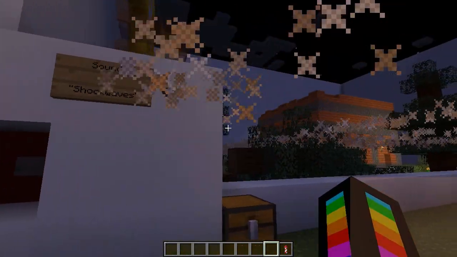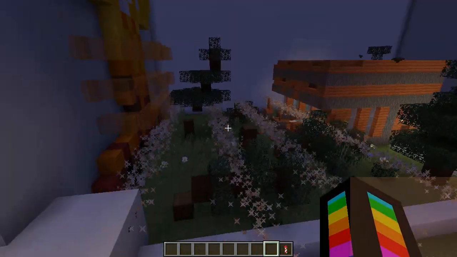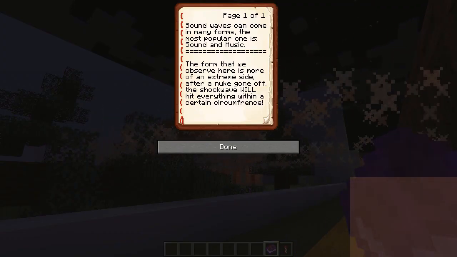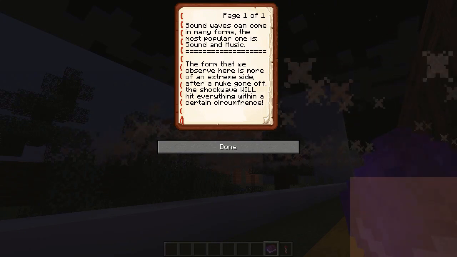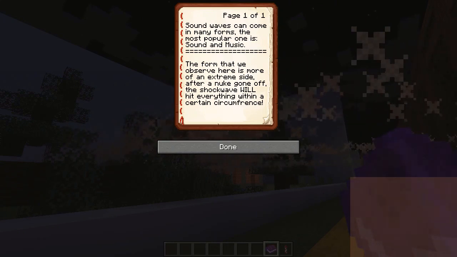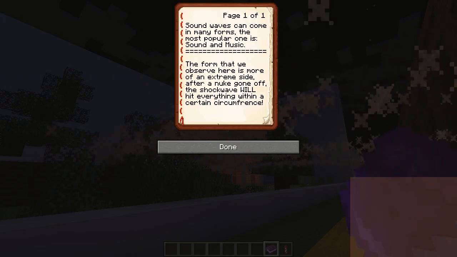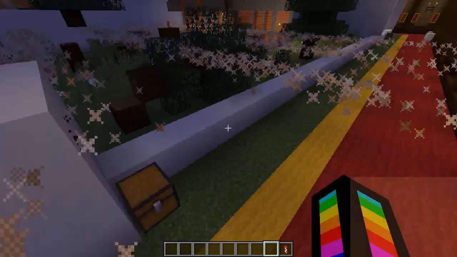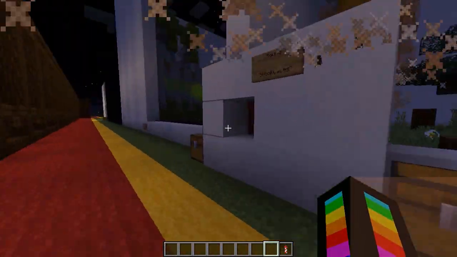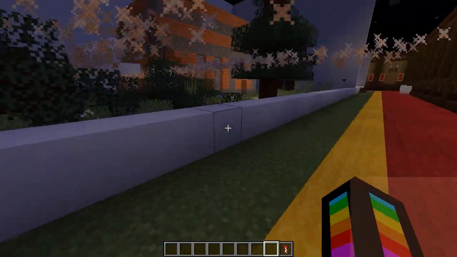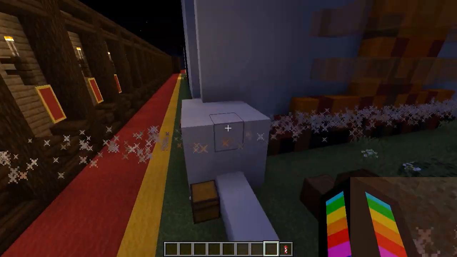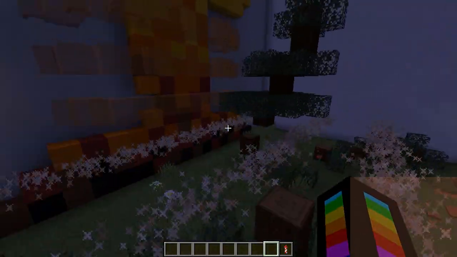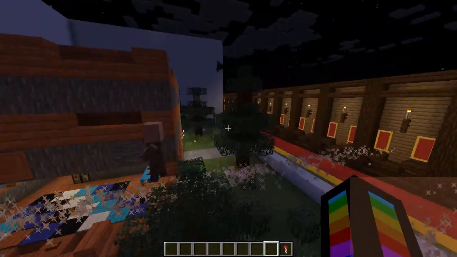Next, sound shockwave. This I took a long time to do to get the effect I want. Sound waves can come in many forms. The most popular one is sound and music. The form that we observe here is more of an extreme side. After a nuke's gone off, the shockwave will hit everything within a certain circumference. Like each of these things, shockwaves have a sound to them. Boom, boom. It literally slices through everything, like a knife.